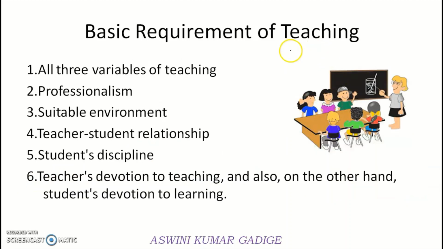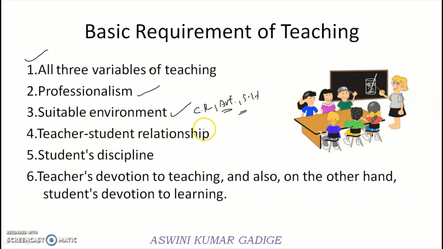And next, what are the basic requirements of teaching? The basic requirements of teaching, or the three variables of teaching, I will say in the next slide. Then the second one is professionalism. The way of teaching and the teacher must be very professional, and a suitable environment must be there. The place where we are teaching, whether it is a classroom, an auditorium, or a seminar hall, the environment must be very suitable and completely free of disturbance.